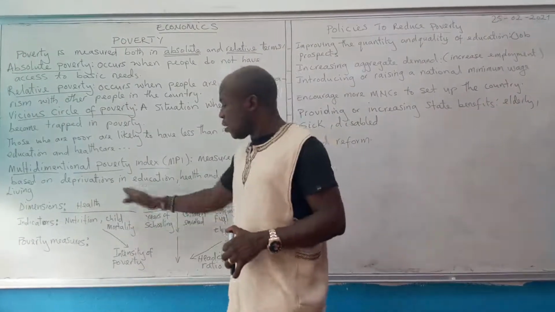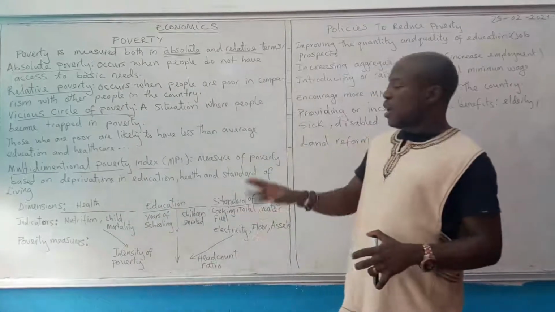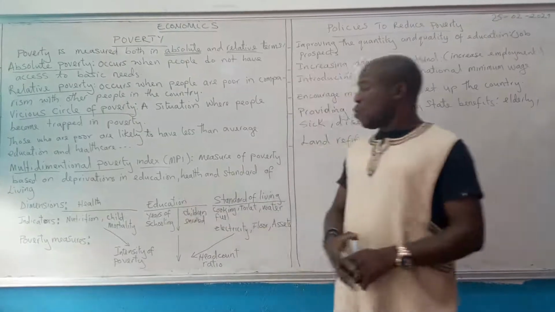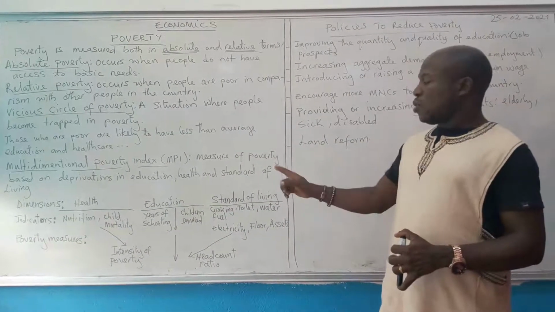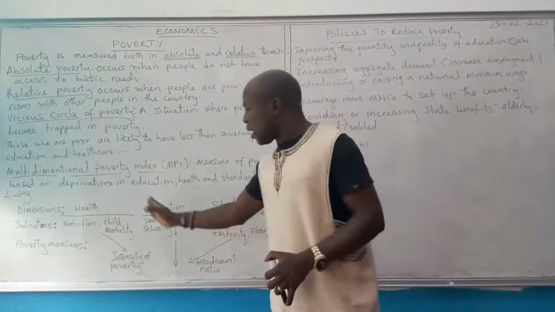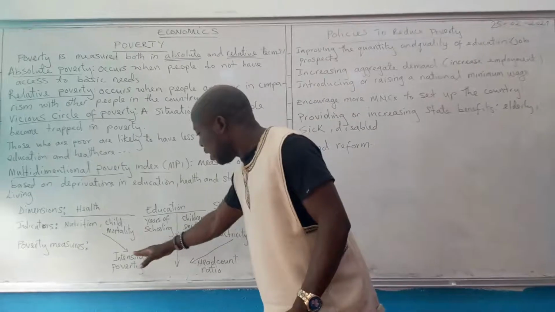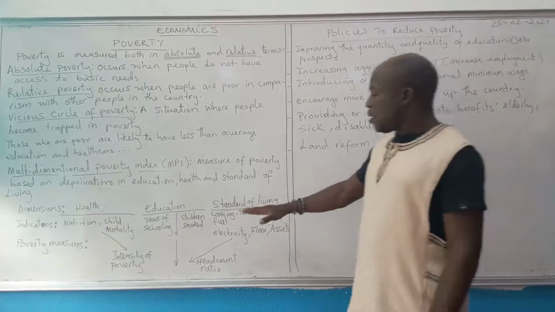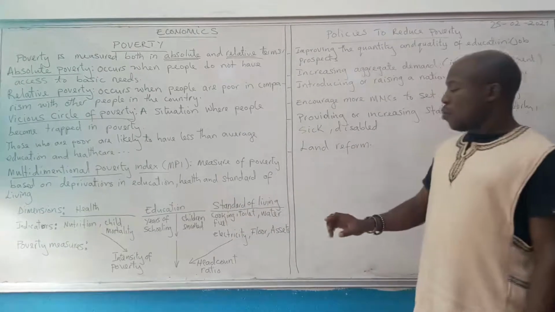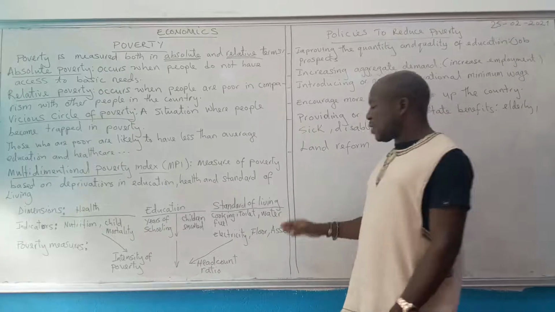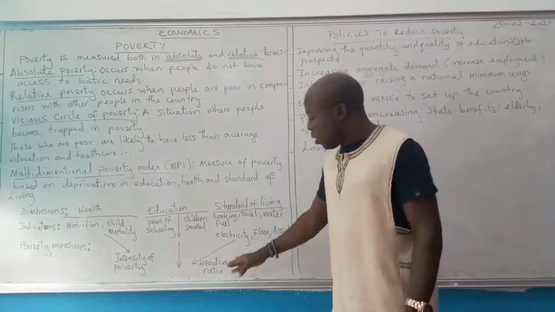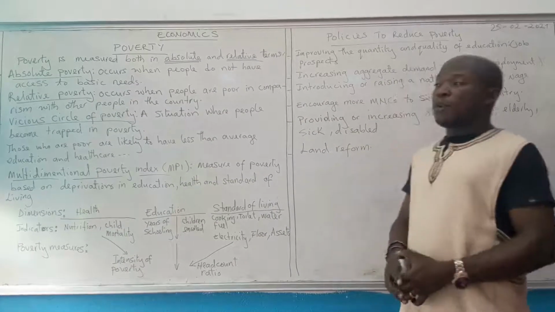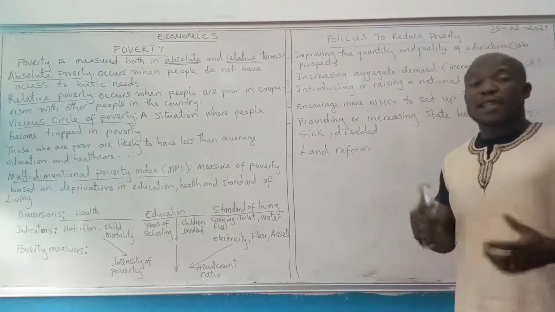And we said that under health, we have two indicators, nutrition and child mortality. And under education, we have two as well, years of schooling and children enrollment. And under education and health, we have the measure, which is the intensity of poverty. And we also have standard of living with the indicators cooking fuel, toilet, water, electricity, floor, and assets, where the measure is headcount ratio. Then we concluded with our policy measures, that is the measures that the government can take in order to reduce poverty.